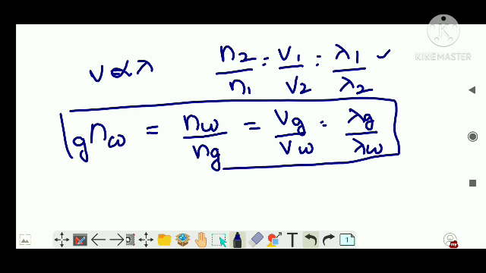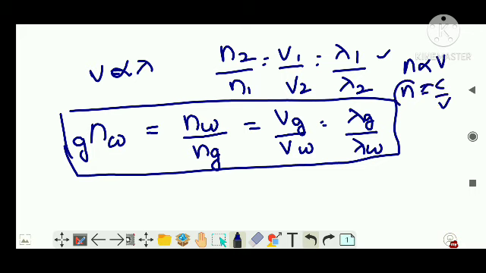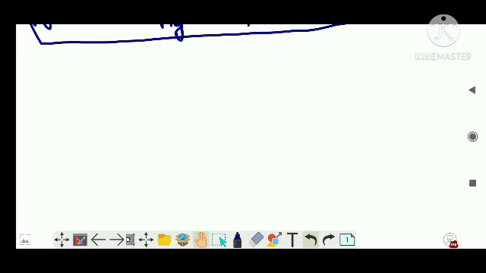Always find a way of studying it. See, it is just like this. n is inversely proportional to velocity. Refractive index is equal to c by v, so n is inversely proportional to the velocity in that same medium. So the refractive index of water will be inversely proportional to the velocity of light in water. Now the refractive index of glass will be inversely proportional to the velocity of light in glass. That's how you come up with it. Don't mug up the questions, guys, because it is difficult if you mug up. Clear?